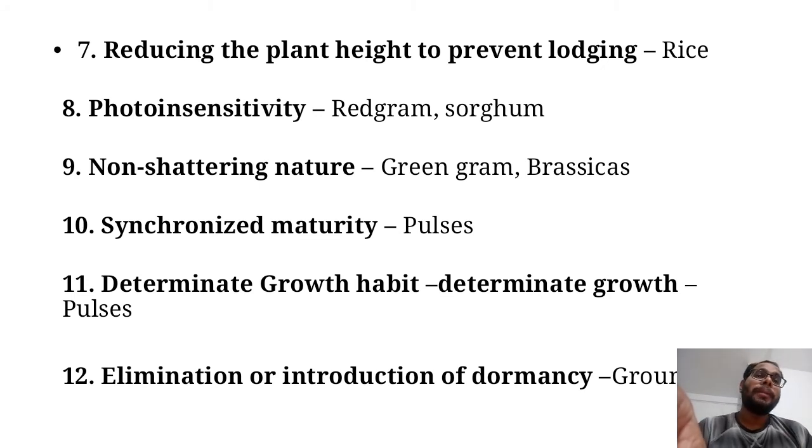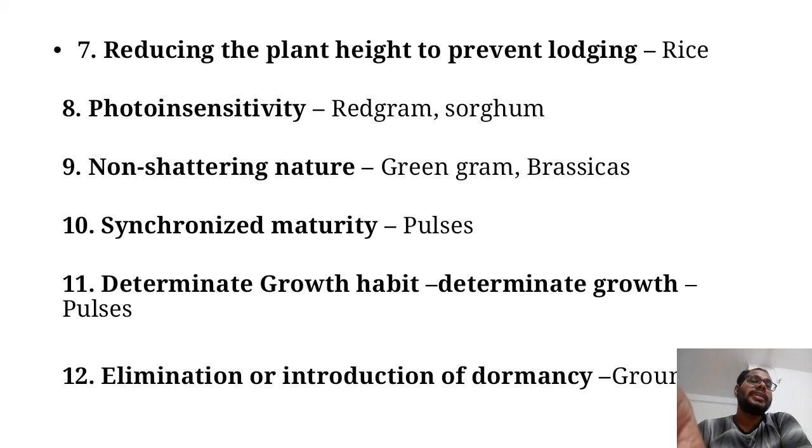But we want to produce a variety which is photo insensitive, means we can grow it in any season. This type of variety we have developed in many crops, for example red gram and sorghum.